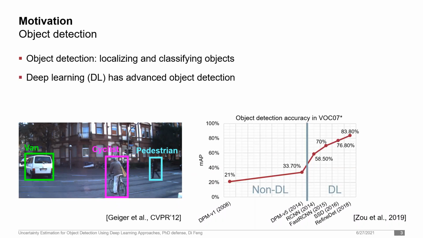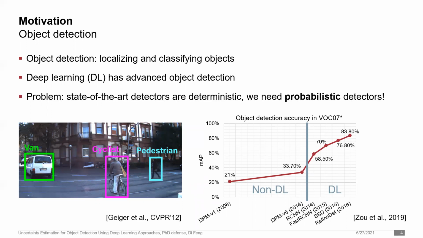In recent years, deep learning has advanced many computer vision problems and has become the de facto methodology in object detection. On the right image, you can see the evolution of top methods on the standard VOC object detection benchmark over the past decade. All top object detectors are based on deep learning since this technology was introduced in 2014, and the detection accuracy is improving consistently.